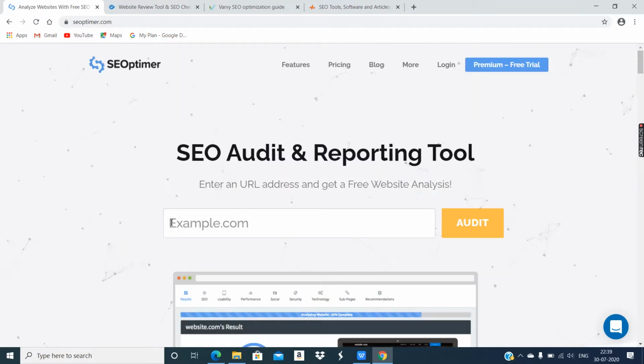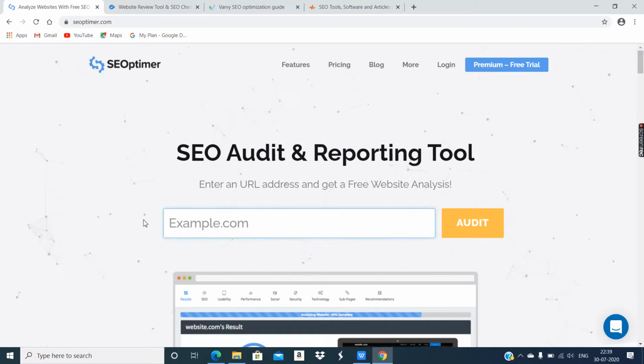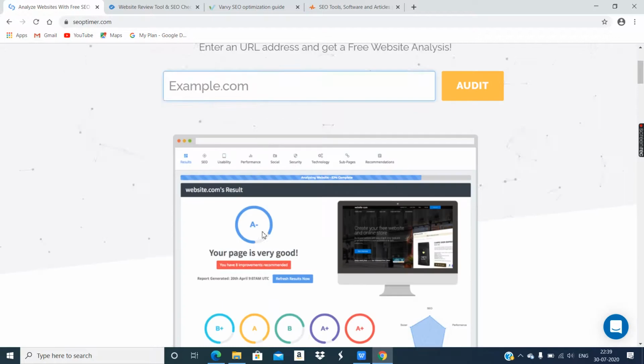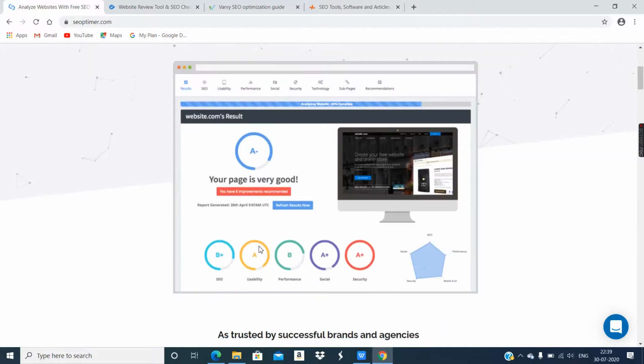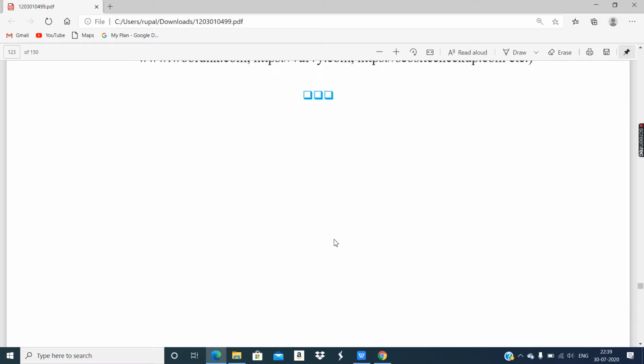Okay, here you can provide. Now see, I have tried 2 times. I have tried to see the optimization of Amazon.in as well as eBay.com. Okay, that's why it's showing me as choice. So you can enter any website name, and click on the audit button, and it is going to give you a report in this manner. See, in this manner, and it's given in the textbook also how reports are given.